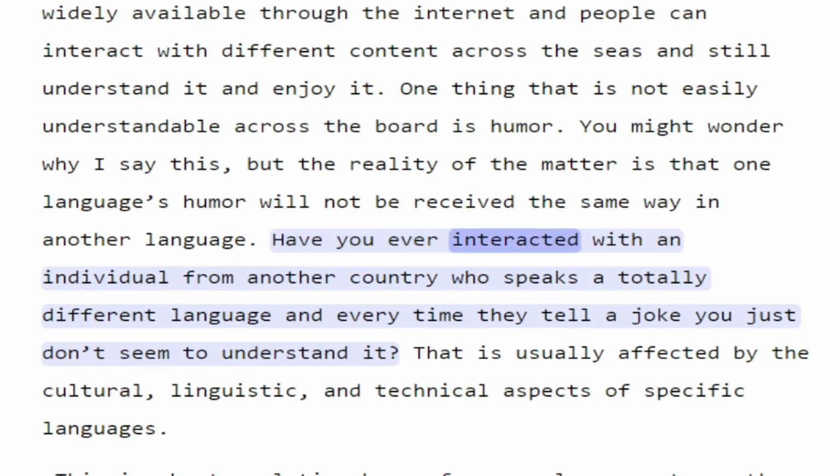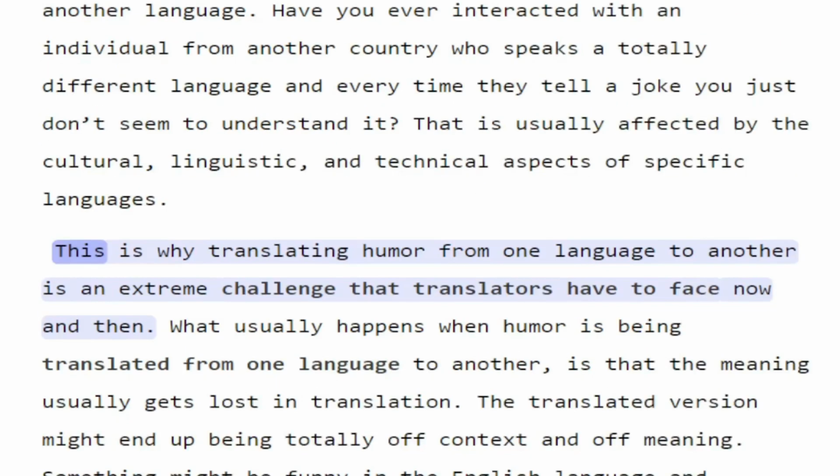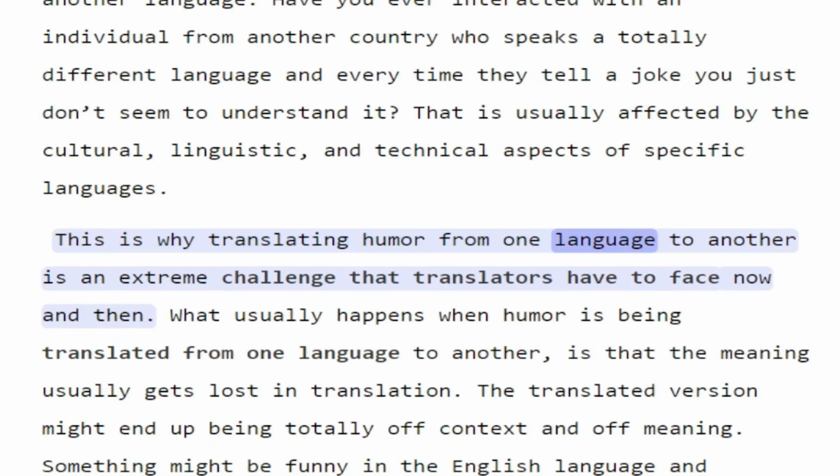Have you ever interacted with an individual from another country who speaks a totally different language, and every time they tell a joke you just don't seem to understand it? That is usually affected by the cultural, linguistic, and technical aspects of specific languages. This is why translating humor from one language to another is an extreme challenge that translators have to face now and then.